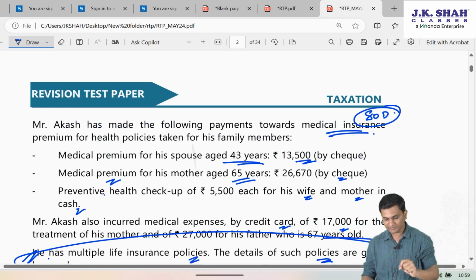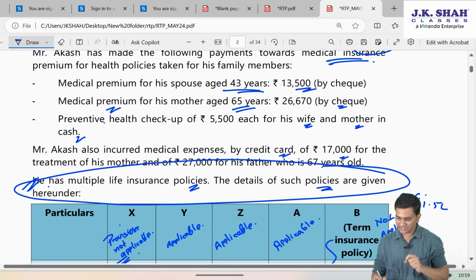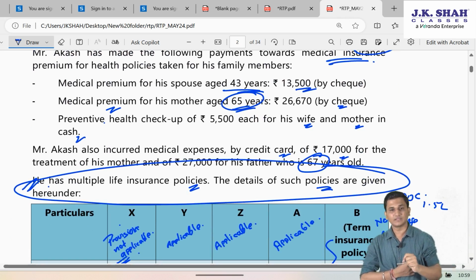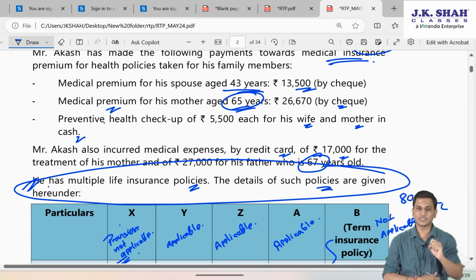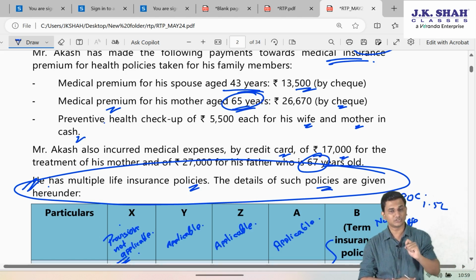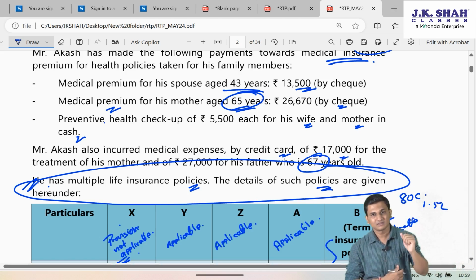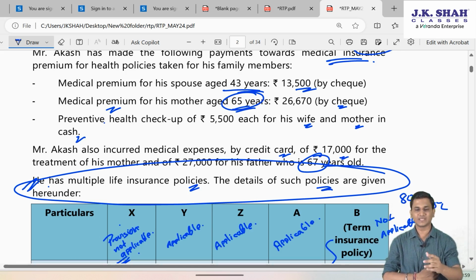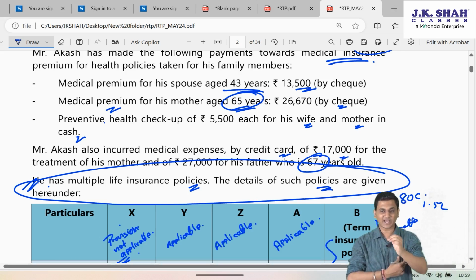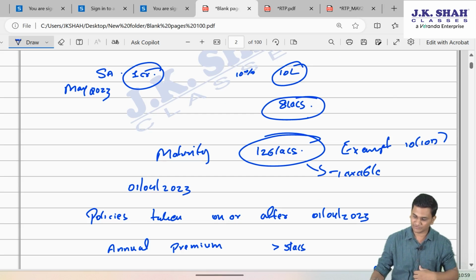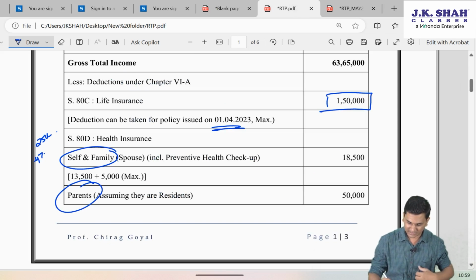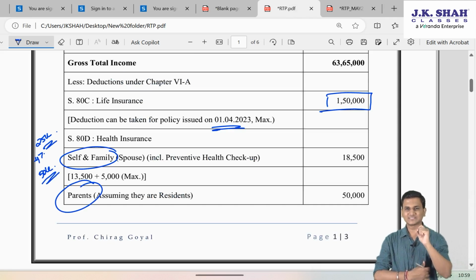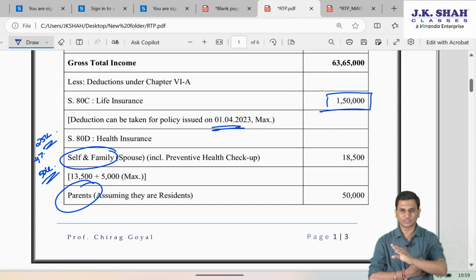Secondly, even for parents, since they are saying mother is aged 65 and father is aged 67, even though it is not clearly mentioned they are residents, it is also not mentioned they are staying in Canada, US, etc. So, it will be safe to assume they are residents. So, can I say if parents are resident senior citizens, then for parents the maximum deduction can be taken as 50,000. So, these are the maximum. Let us see the actual.